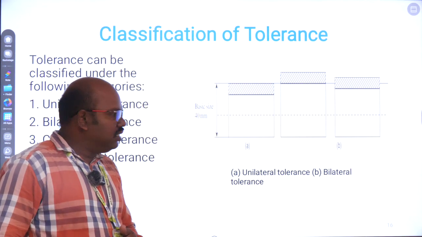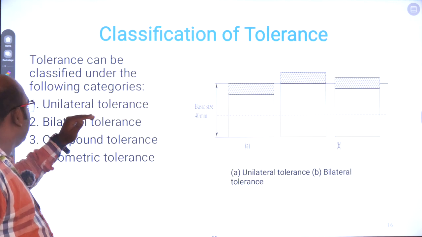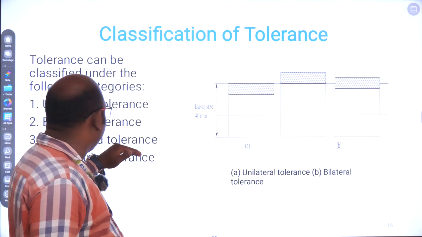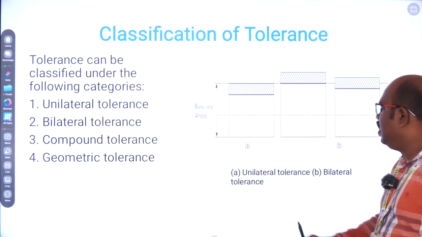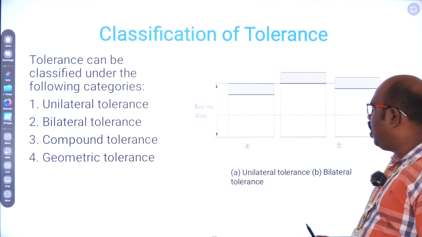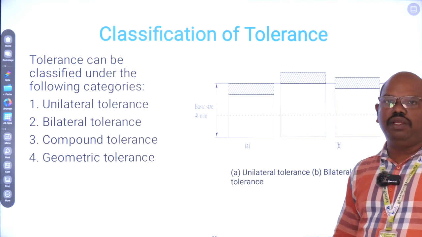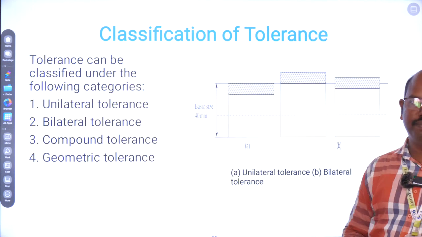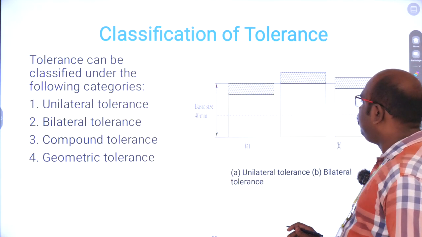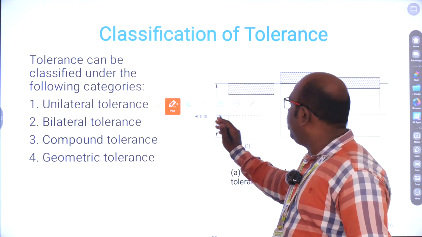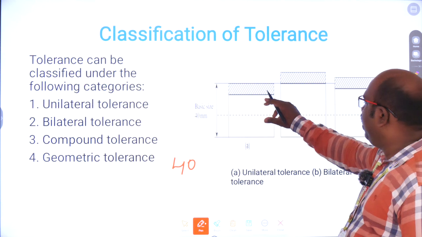Next, tolerance. As discussed before, there are 4 types of tolerance: unilateral, bilateral, compound, and geometrical tolerance. What is unilateral tolerance? Unilateral tolerance means the values given to the limit of the component are only in the positive direction, not in the negative. For example, this is a 40 mm basic size.